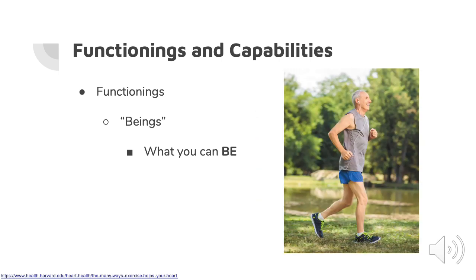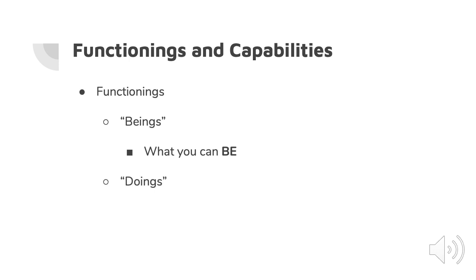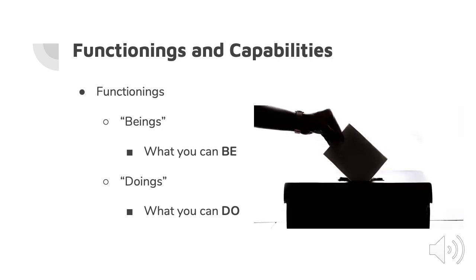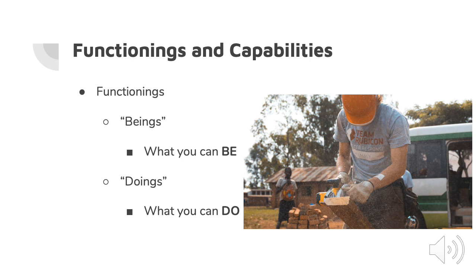In order to talk about the capabilities approach, we must first understand some of its main components, functionings and capabilities. Functionings are described by Sen as the beings and doings in one's life. Beings are just as they sound, things that you can be. Some beings include being nourished, being in good health, or being able to receive proper education. Like beings, doings describe themselves with their name. They are things that you can do. Examples of doings include going to the polls, going to the doctors, or even donating money to a charitable cause.